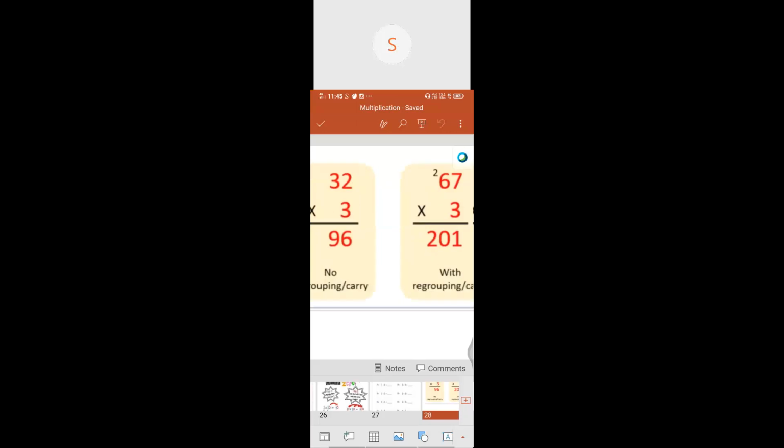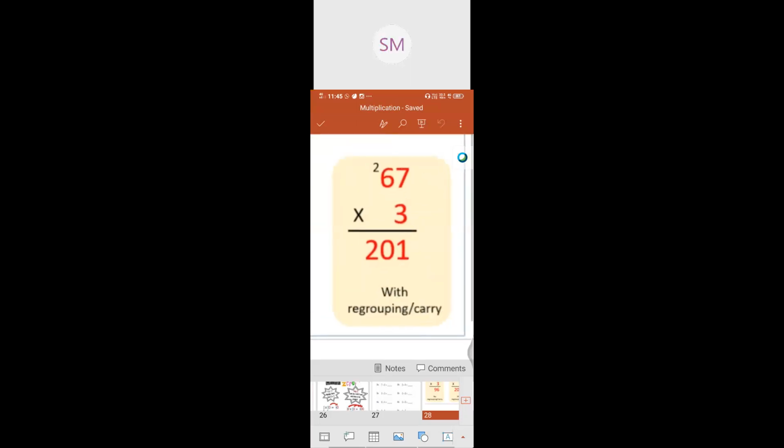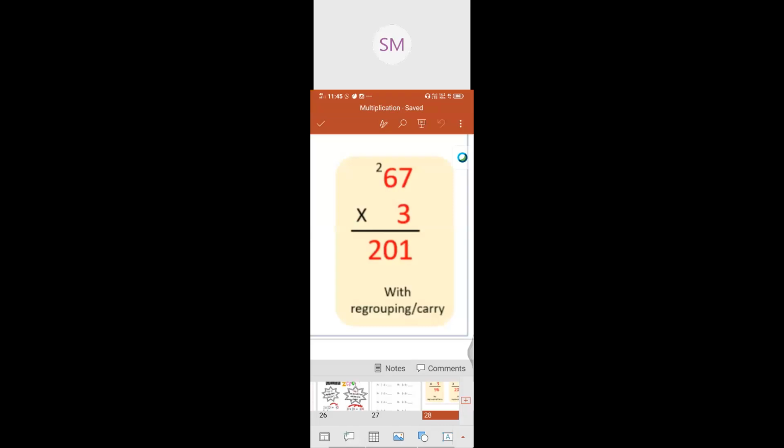Can you check, ma'am? See that one? 6 7s alone. Yes, ma'am, correct. If you check that one, 3 sixes are 18. 8 is carried over there, so you have to add that number also, and it becomes 20. So the total 60 multiplied, the product is 201. With regrouping means with carry over that we are doing. This is the second type of our multiplication.